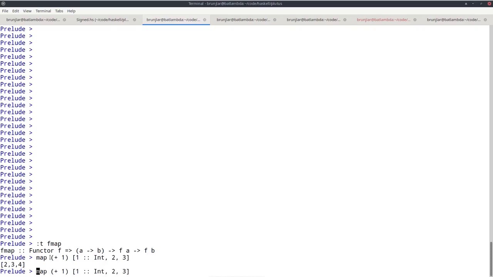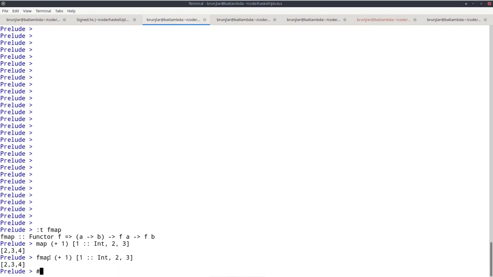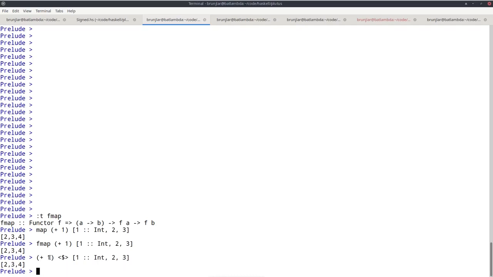But for lists, map is the same as fmap. So I can just as well do fmap. And there's also an operator version of fmap. You can write this identically using this dollar in angular brackets, which often reads nicer. In particular, the dollar looks similar to the usual dollar, which is just function application. So that shows that fmap is a bit like function application, just lifted into a functor.